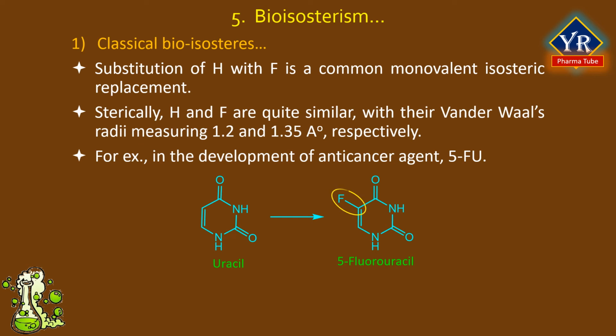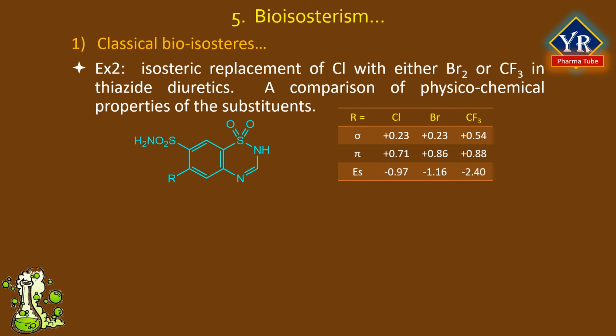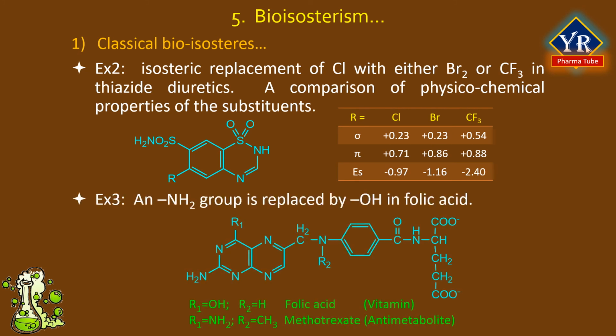A classical example of a hydrogen replacement by fluorine is the development of the antineoplastic agent 5-fluorouracil, which is obtained from uracil. Another example is one in which the chlorine of chlorothiazide has been replaced with bromine or a trifluoromethyl group.